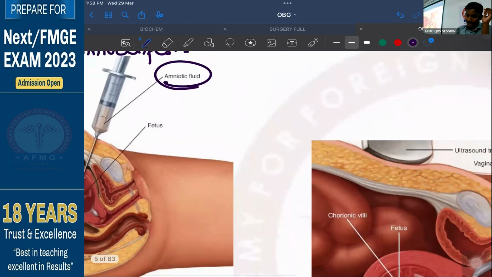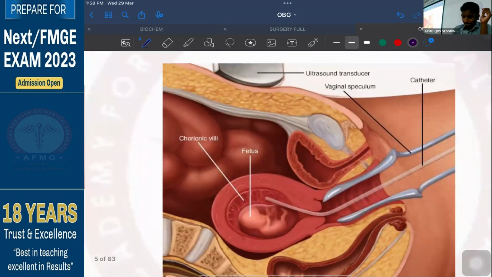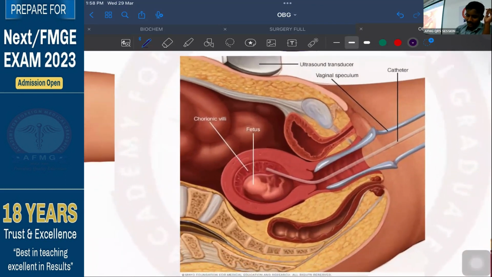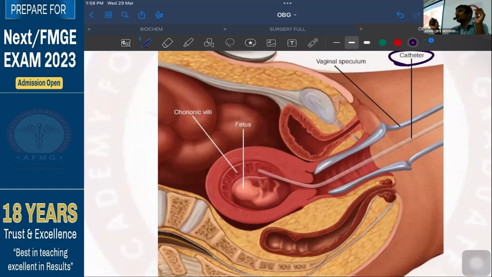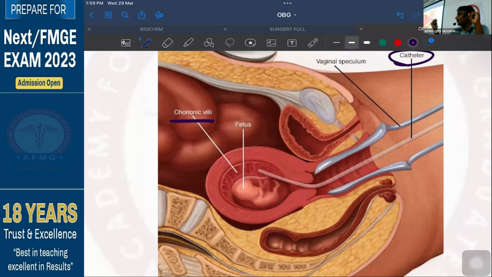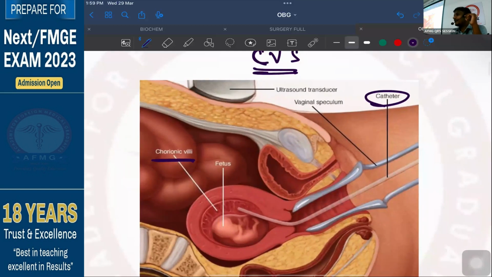Next one, what is this procedure, anybody? Very good. So this is what is a chorionic villus sampling. What is visible? Here we are actually injecting a catheter via the vagina of this patient, and from there we are taking this catheter to the placenta. And what is present inside the placenta? In placenta there are villi. Placenta is also known as chorion. So the villi of the placenta are called chorionic villi. Okay, so if you are taking a sampling from them, that is what is chorionic villus sampling, done in the first trimester, again to detect chromosomal abnormalities.